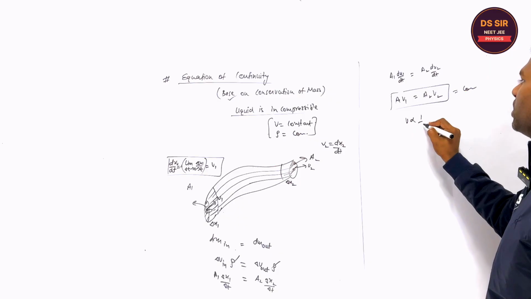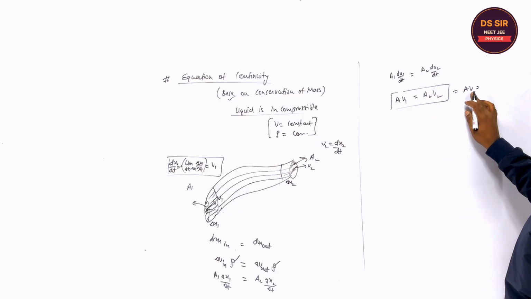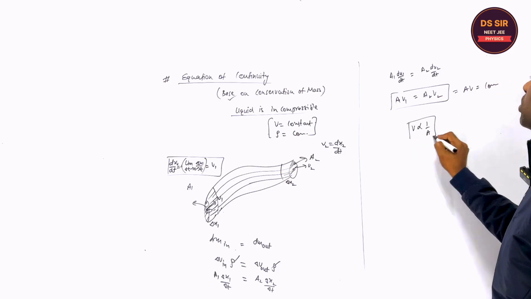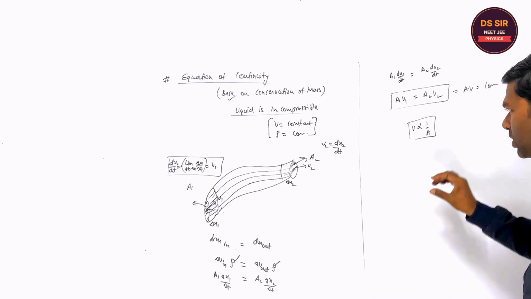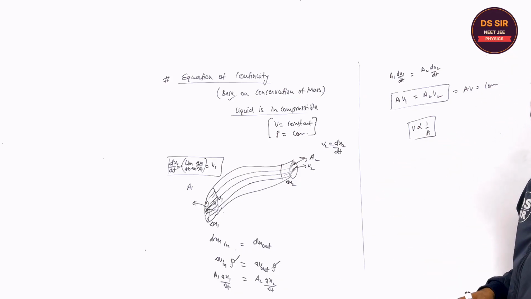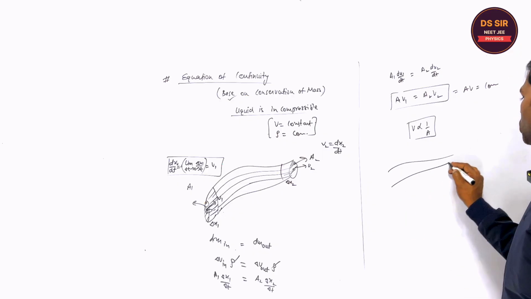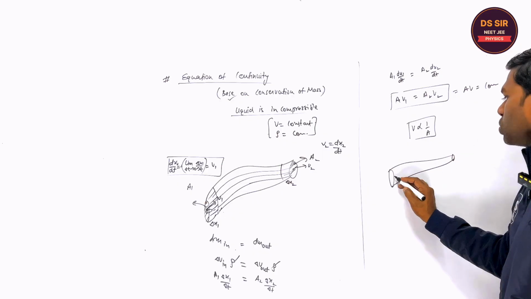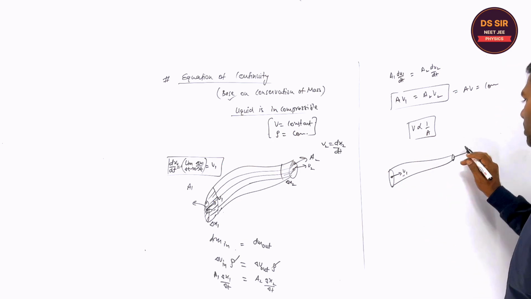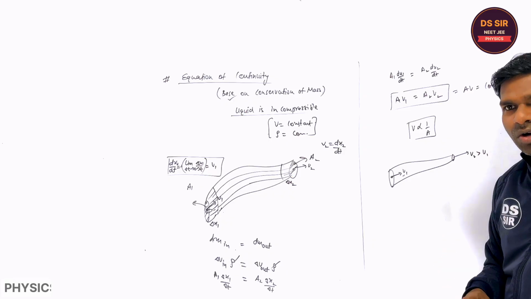The product of area and velocity is constant. It means velocity is inversely proportional to what? Say area. What does it mean? If the area is small, the velocity is more. You understand? So what does it mean? Suppose this is the tube, right, like this. So here the velocity is V1, and here the area is small, so the velocity V2 is greater than V1. Is it clear or not?